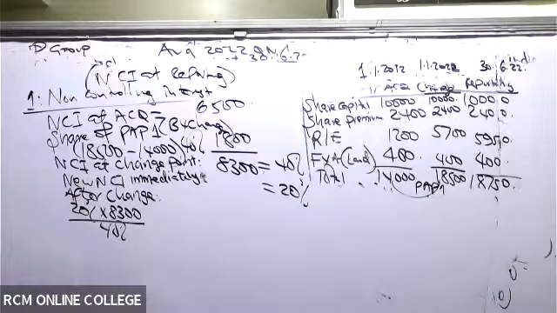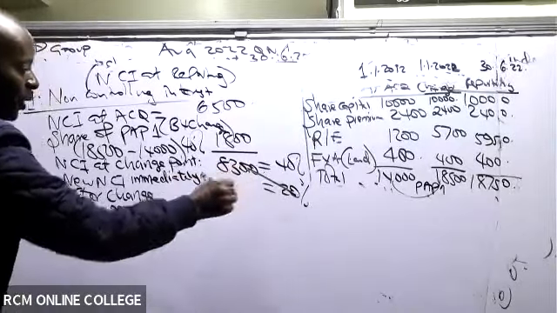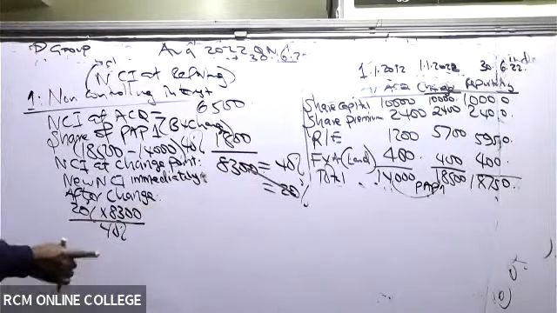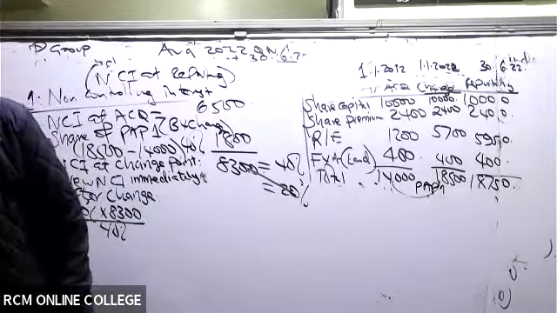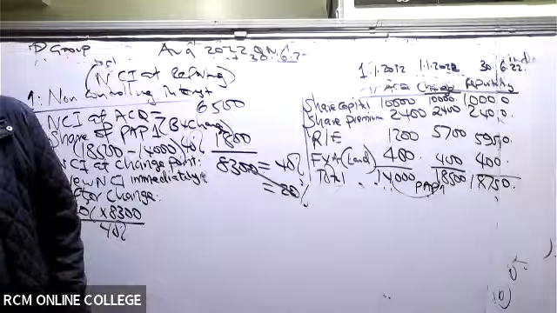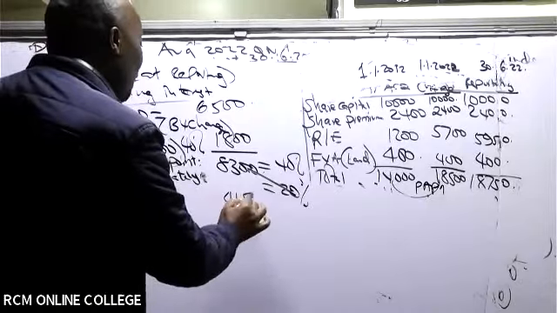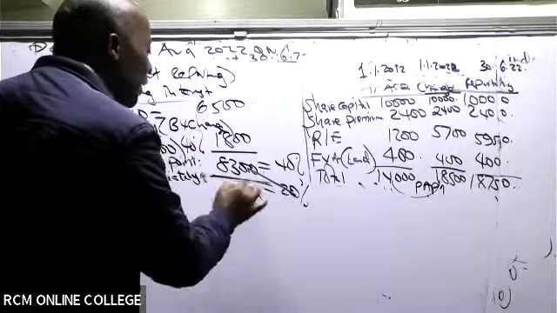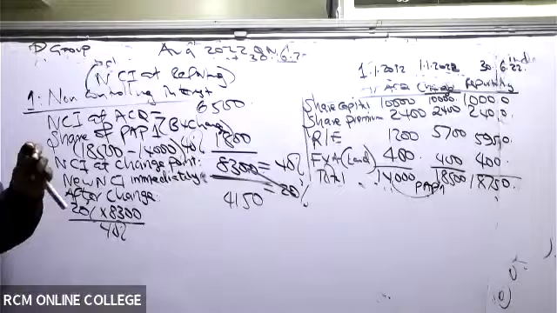So new NCI immediately after the change, after their figure has gone down to 20%. So 20%, I'm cross multiplying. I hope you guys are able to see that. 20% times 8,300 divided by 40%, which will give you what figure? Mary Ann is giving me 4,150. Mary Ann has given me a figure of 4,150. So please, this is the end of this 8,300. You double underline it. It is the end of it.